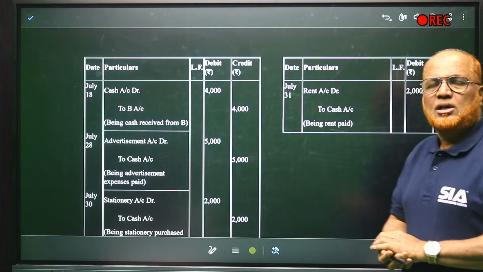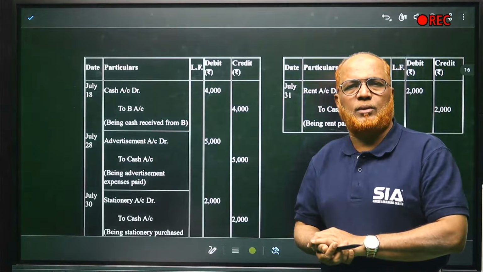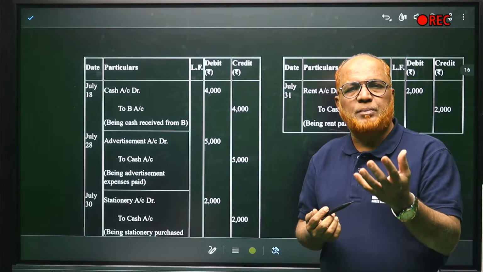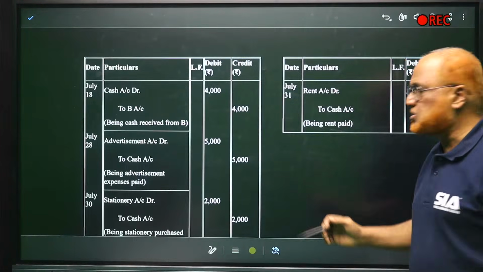That's it. So easily you can score 12 marks by doing this type of problem. So journal entry is the stepping stone or basic ABC of accounting that every student must know.